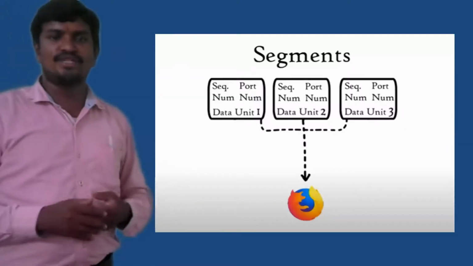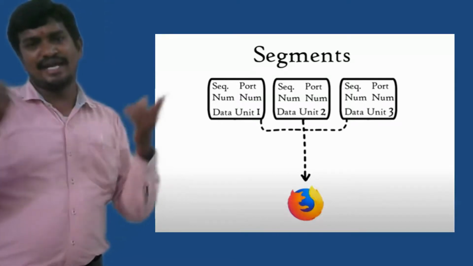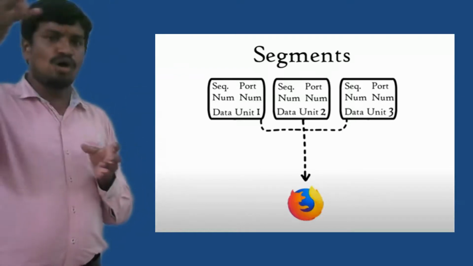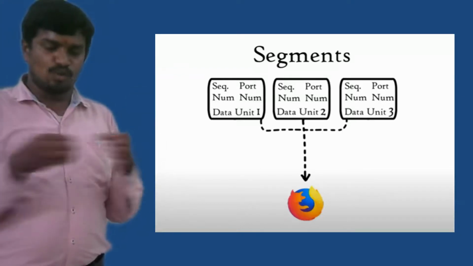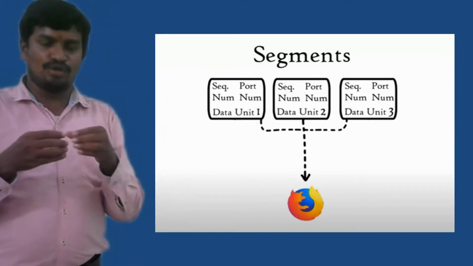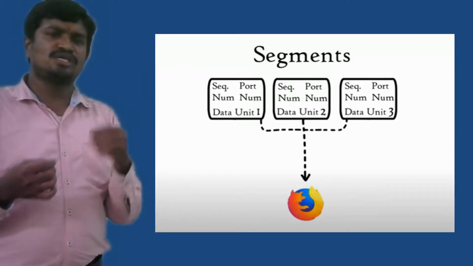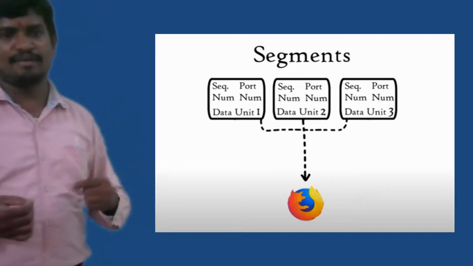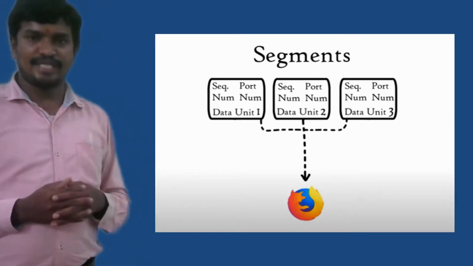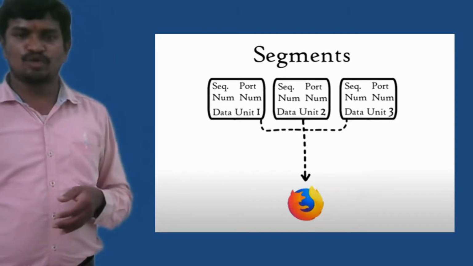So now one of the jobs of the transport layer is segmenting. Segmenting in the sense that when data is coming from different applications, the data has to be grouped. So all Facebook data is grouped into one unit and given one port number, and all WhatsApp data is given one data unit and one more port number. Likewise, based on the application from where data is coming, port numbers are assigned. This way, segmentation is done in the transport layer. So this is one of the jobs of the transport layer.